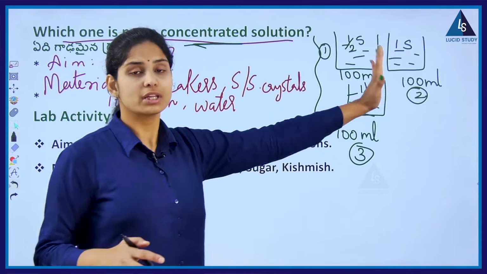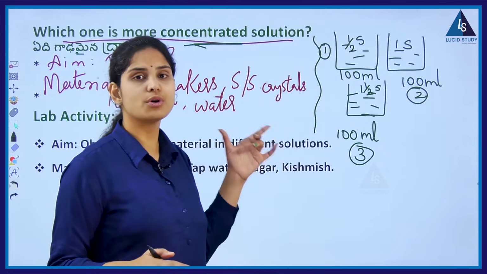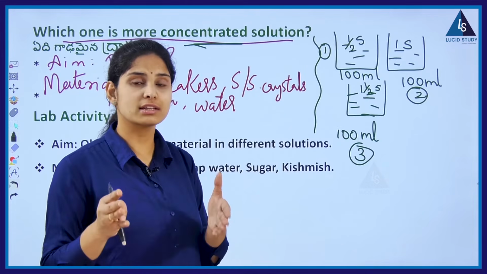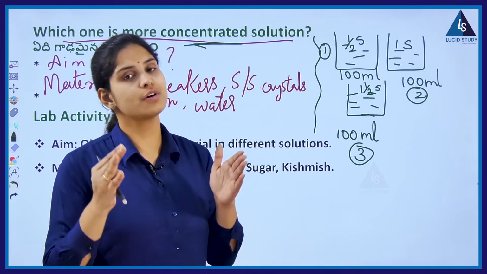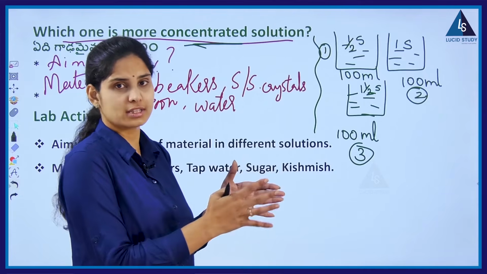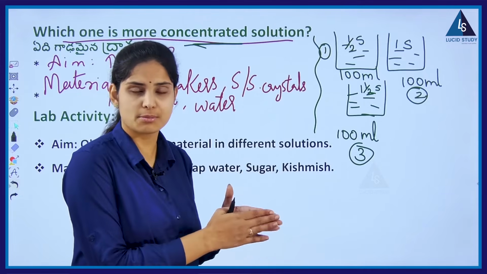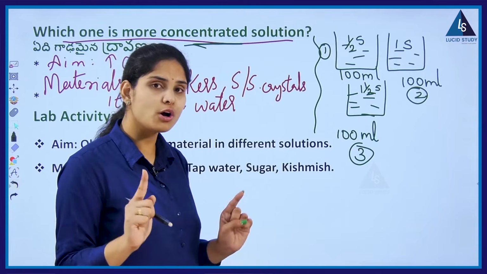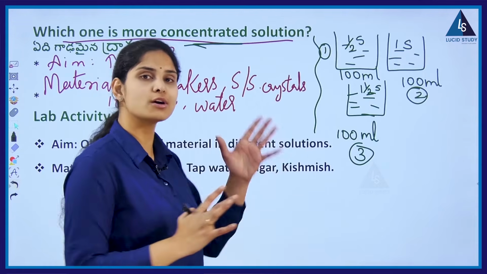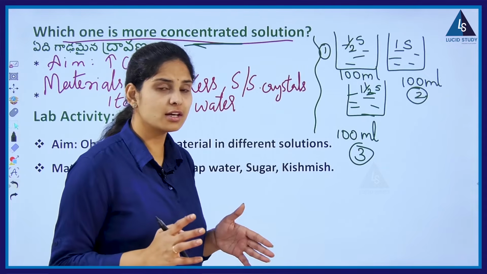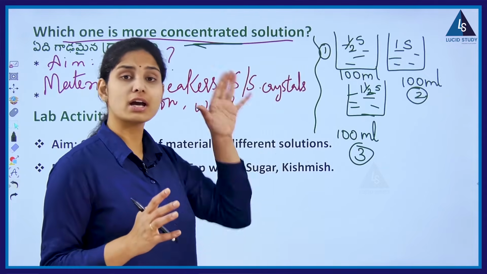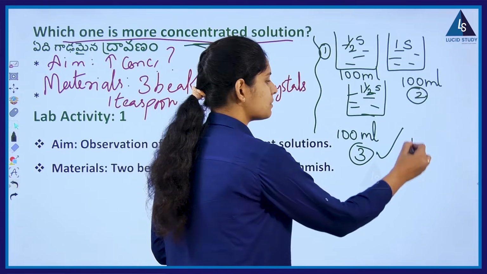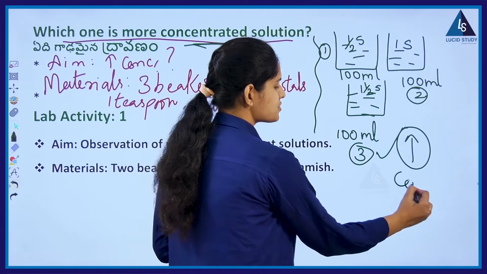Yes or no? So here we are talking about the amount of sugar added in 100 ml of water, which is nothing but the concentration of sugar. The sugar we add here, we call it the concentration of sugar. So, basing upon the concentration, which beaker is now having high concentration of sugar? Exactly. Beaker number 3 is said to be high in concentration.